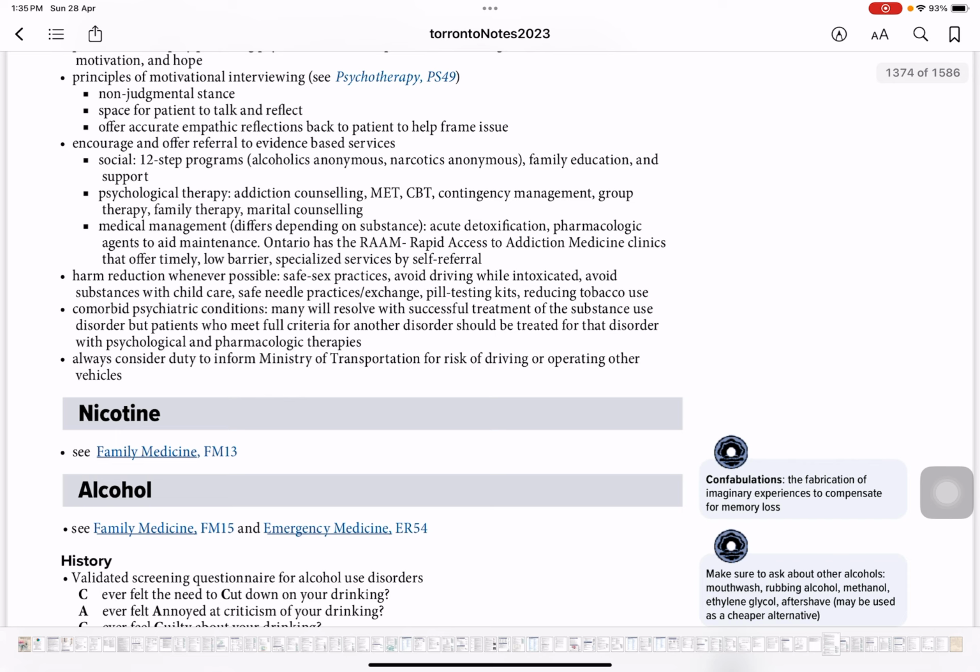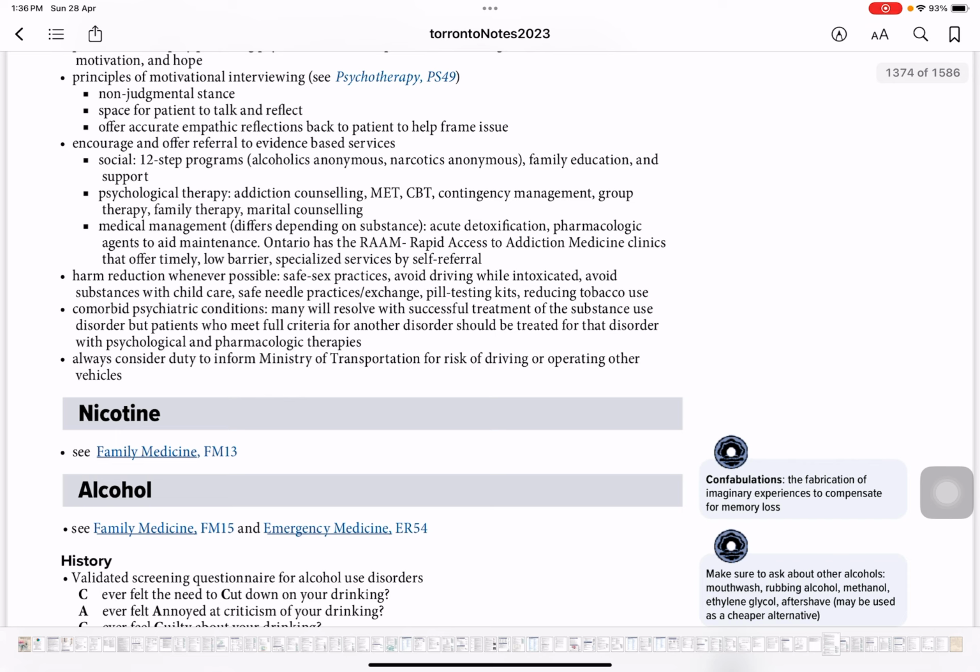Then avoid substance use while with child care; a household with a child needs to be very careful about drug use. Safe needle practices, avoiding the transmission of infection. Pill testing kits, so make sure that they have the naloxone kits or other things like that, just to avoid them getting into respiratory depression. And then reducing the tobacco use along with the drug use. So these are a few of the harm reductions that you need to memorize.